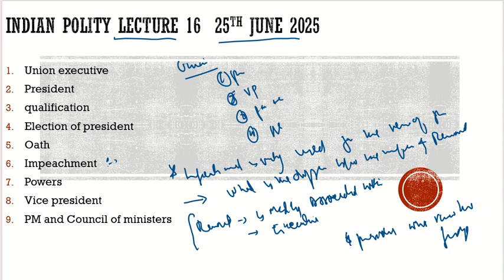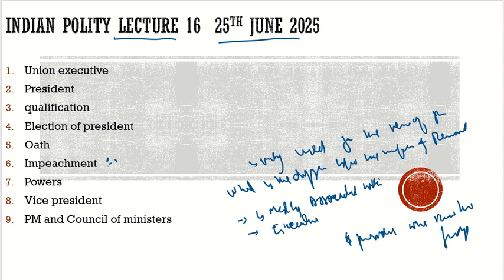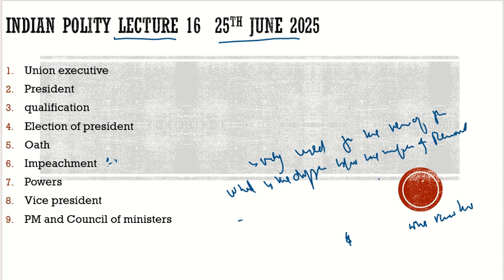Now we have discussed impeachment. Now let's have a look at the powers of the president. We saw that all the executive powers lie with the president, Article 53 of the Indian Constitution. And we discussed that Articles 53 and 52 should not be read alone, they should be read with Article 74 of the Indian Constitution. So let's look at the various powers.